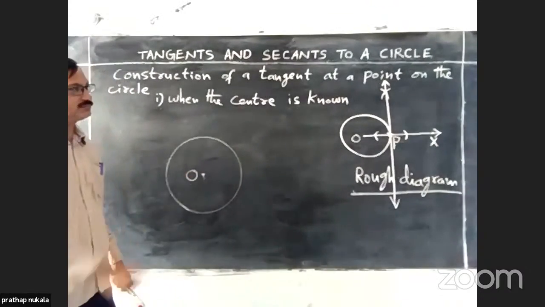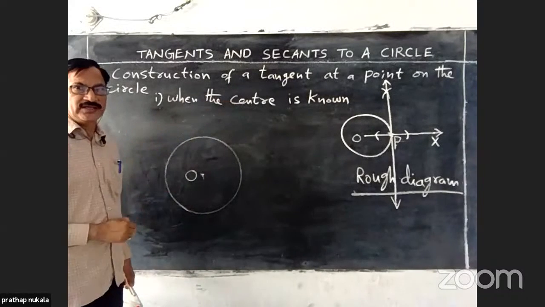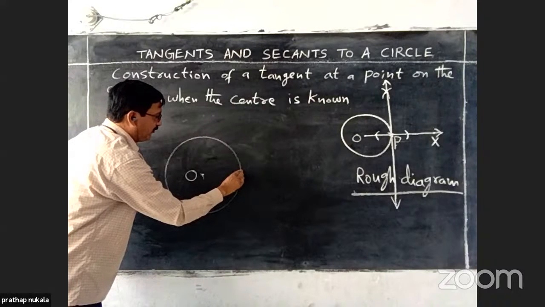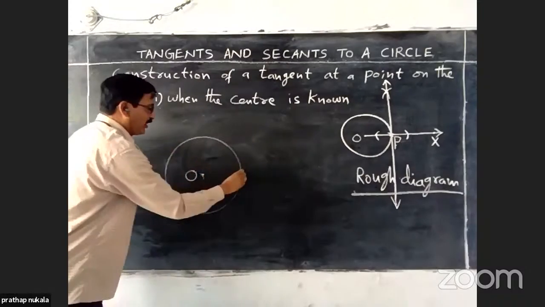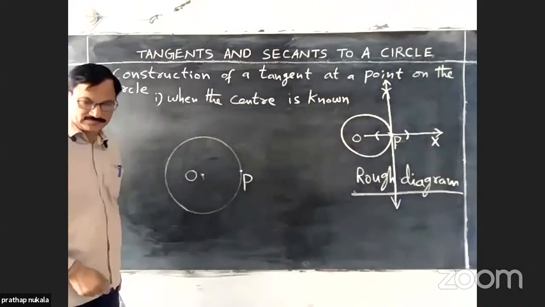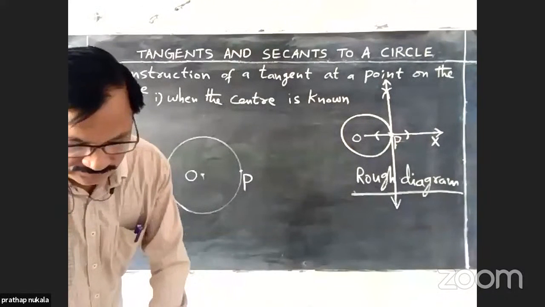Next, according to the rough diagram, locate a point P anywhere on the circle, on the circumference of the circle.